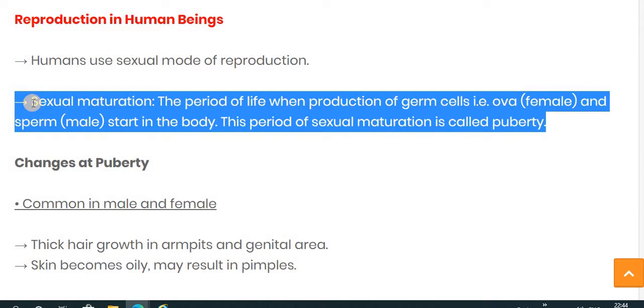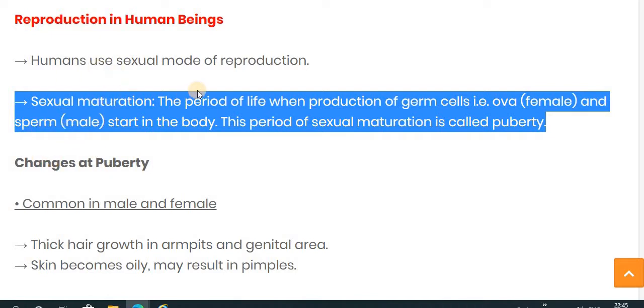Before we start the sexual mode of reproduction in humans, there is some terminology we have to know. The first one is puberty. So what is the meaning of puberty? Puberty means sexual maturation. It is the period of life when the production of the germ cell starts. For example, in the female the ovum is produced, and in the male the sperm is produced. The sperm is called the sex cell, or the male germ cell.